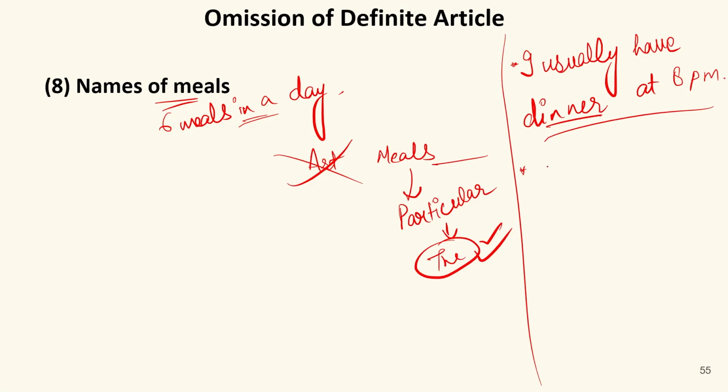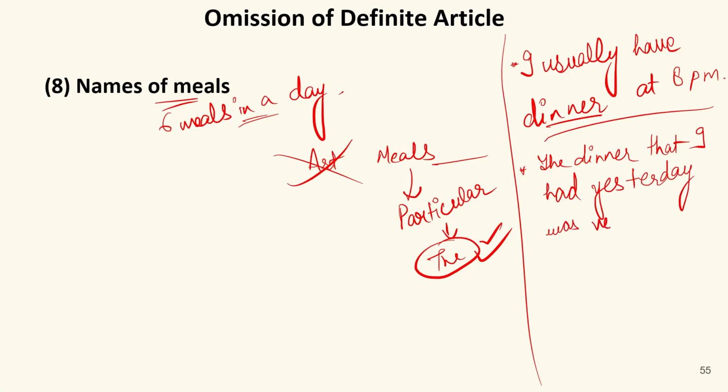But if I say, the dinner that I had yesterday was very delicious, here I'm talking about only that dinner that I had yesterday. It means I'm talking about a particular dinner. That's why we have used the before it. So the dinner makes it special. It means I'm talking about this dinner only. It's not in general.